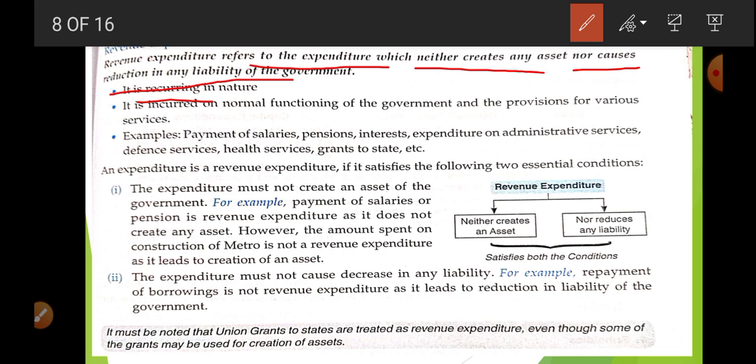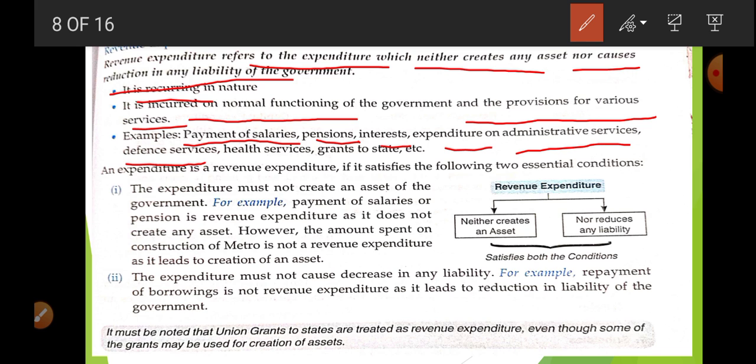So these are recurring, which means they continuously keep happening. Now, it is incurred on the normal functioning of the government and provision for various services. Examples: payment of salary, pension, interest, expenditure on administrative services, defense services, health services, grants to the states.